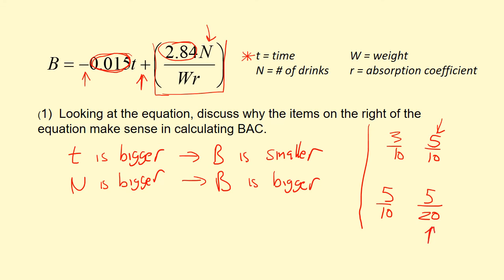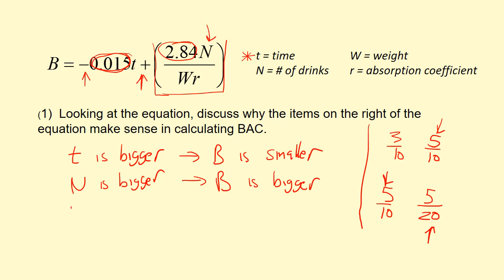So this second fraction has the bigger denominator, but which fraction is talking about more stuff? Clearly the first fraction: 5/10 of a pie is half of a pie, but 5/20 of a pie is only a quarter of a pie. So as your denominator gets bigger, the overall fraction gets smaller. That's what's going to happen over here.